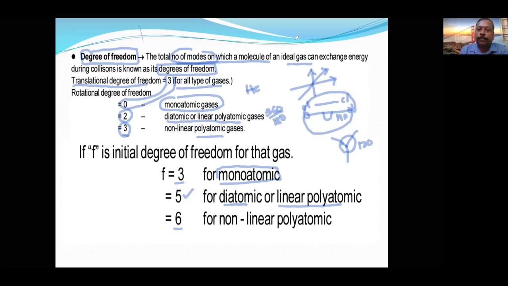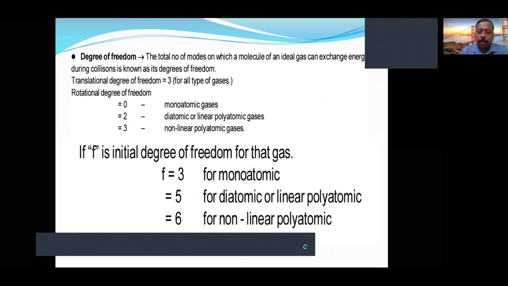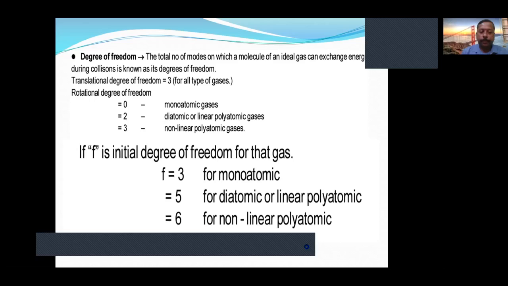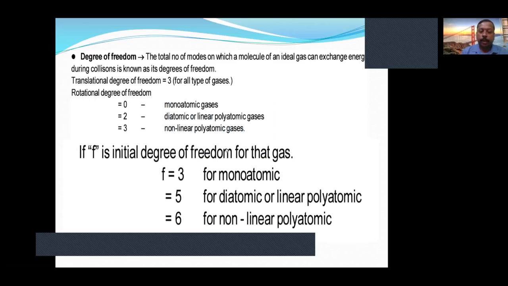Is it clear to all of you? So these are the degrees of freedom: total, translational, and rotational.